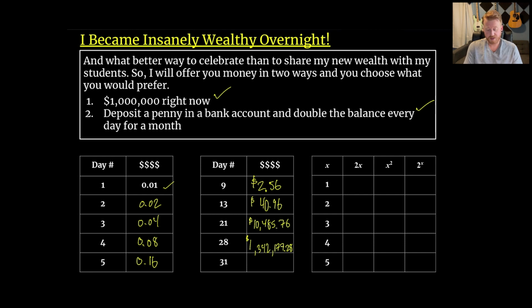So it's already looking pretty good by day 28, and there's still a few more days to go. By day 30, there will be $10,737,418.24. So yes, it does look like taking this magic penny that doubles every day is going to be the right choice here.